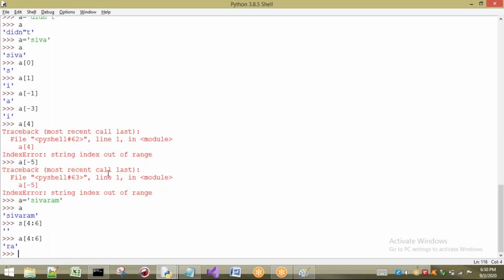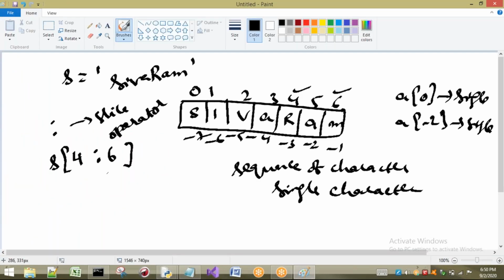So see what it is giving me? Only RA. But what here it is? RAM is there. What is that? RAM. 4 to 6 is nothing but RAM. That means whatever the value here we are going to give, it will not take up to that value, it will take up to that value minus 1.